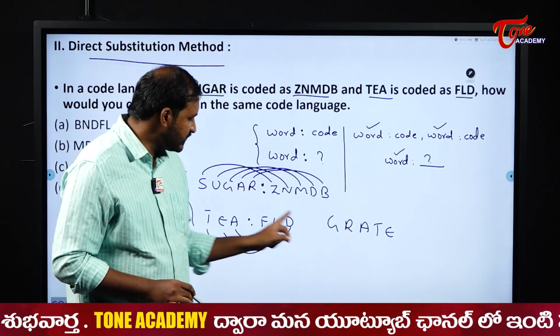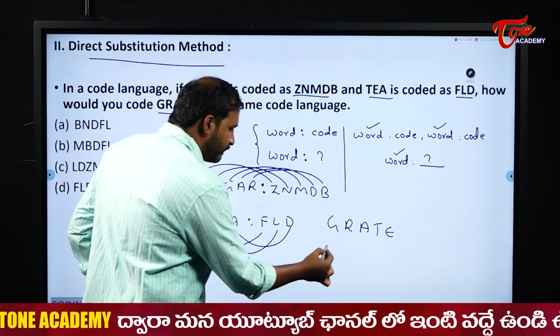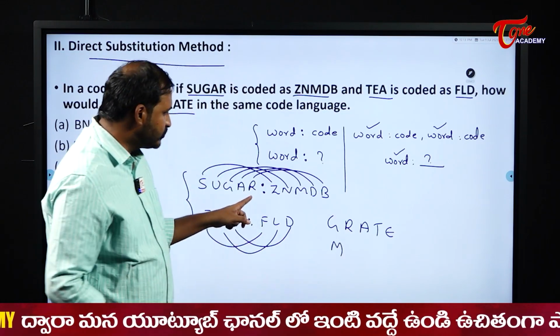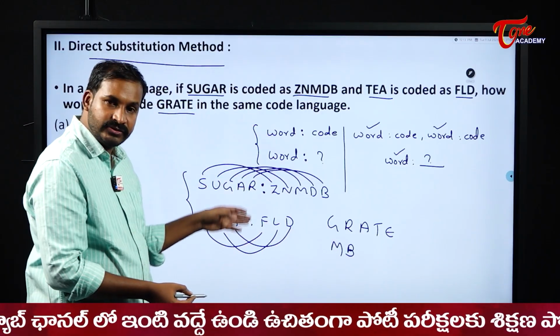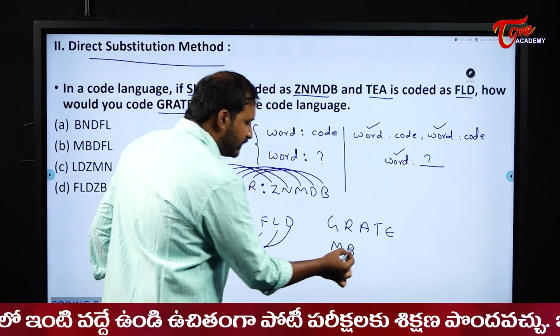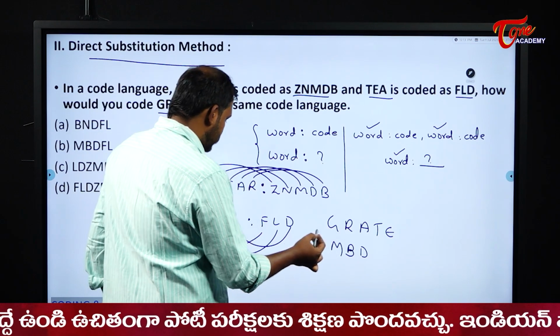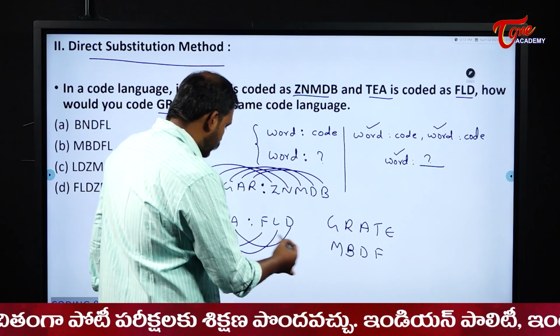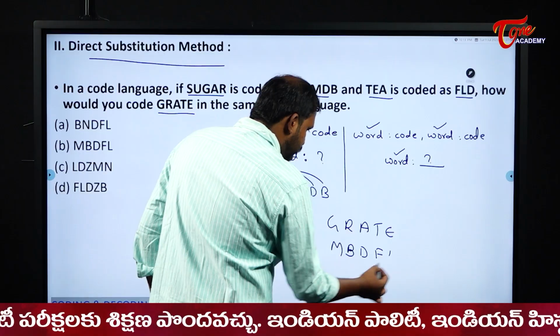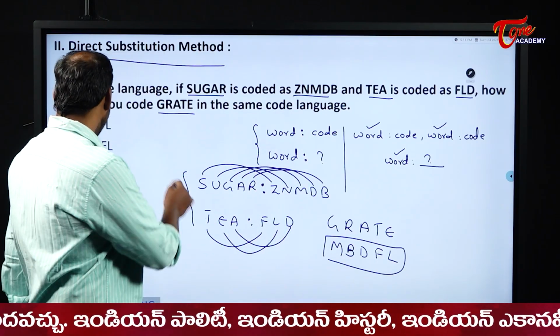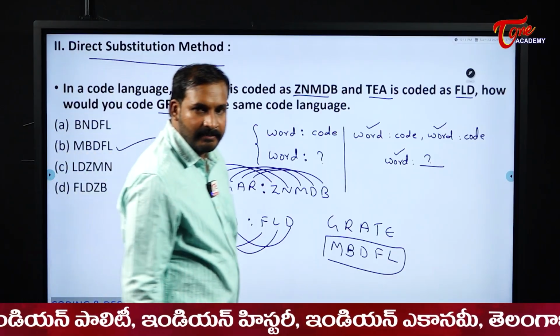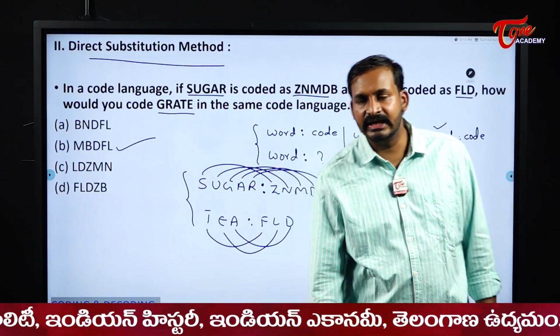Now see here, G was there, G is coded as M. R is there in sugar, R is coded as B. A was there in these two, so A is coded as D. T was there here, T is coded as F. E is coded as L. So our code will become MBDFL. MBDFL will be our answer in this case.